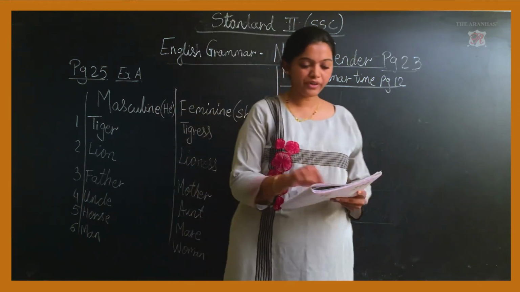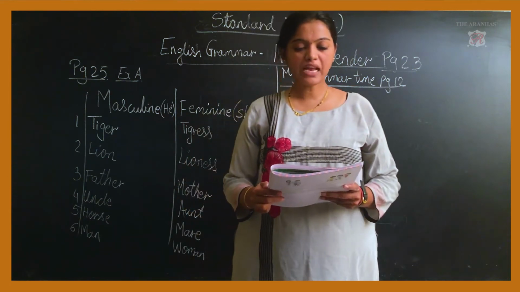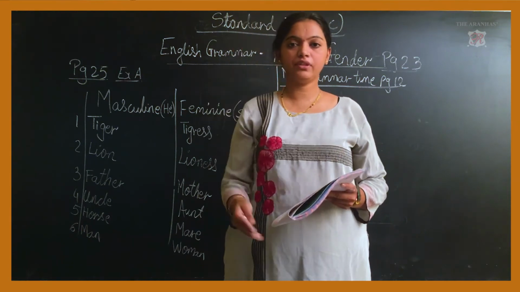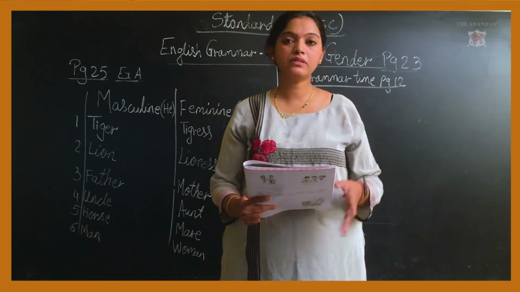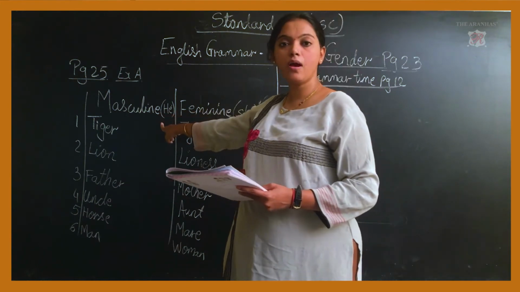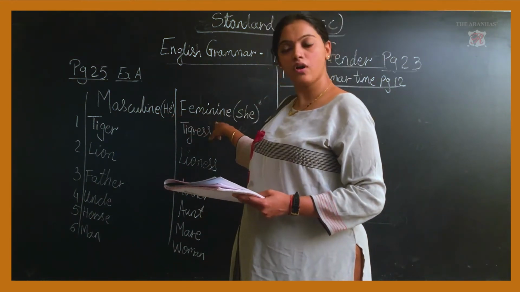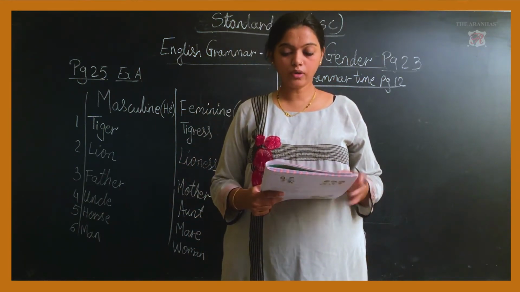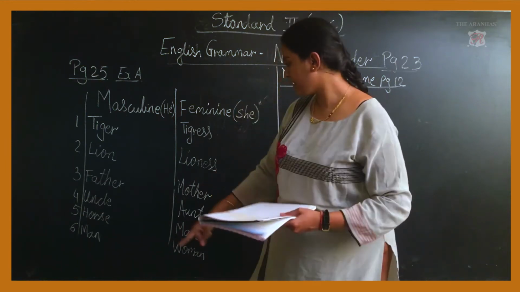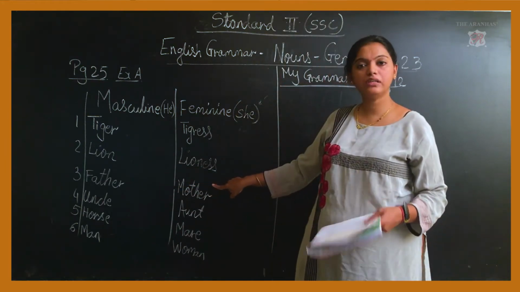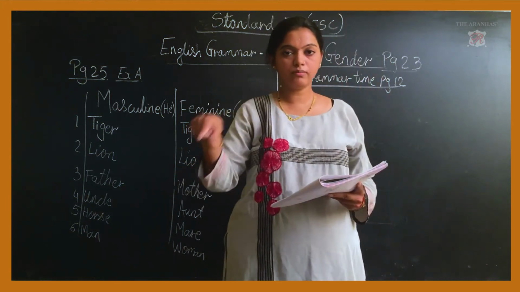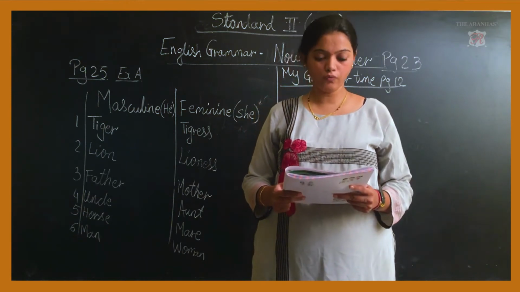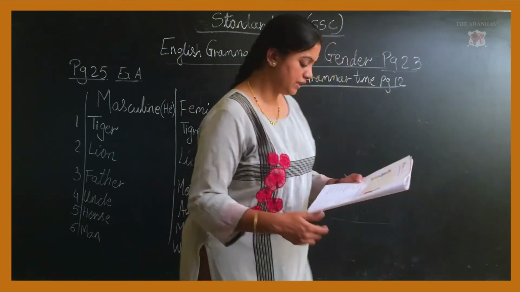Now over here I will read out the first one. Match the words in two columns. They have given the male column and the female column. What does the male column stand for? The male column stands for masculine gender and the female stands for feminine gender. The first one given is male. So how will you match that? Father, I have given you father. What is the feminine of father? It is mother. So you will match father and mother. The next ones you will do for your homework. We will do exercise B.